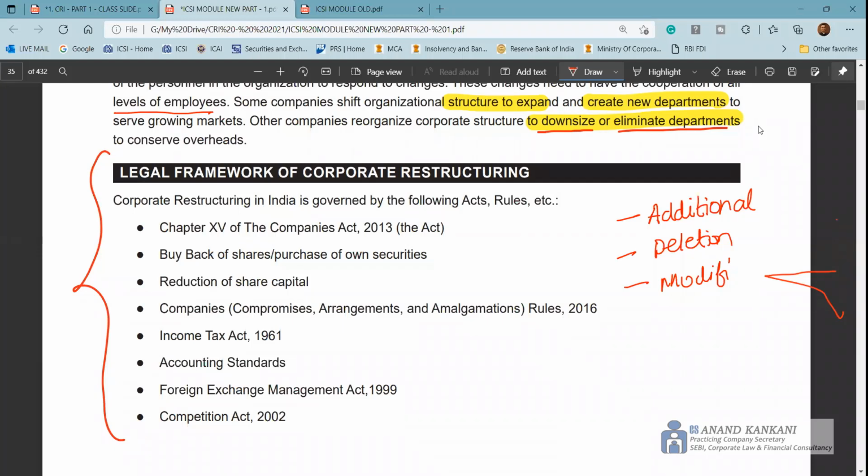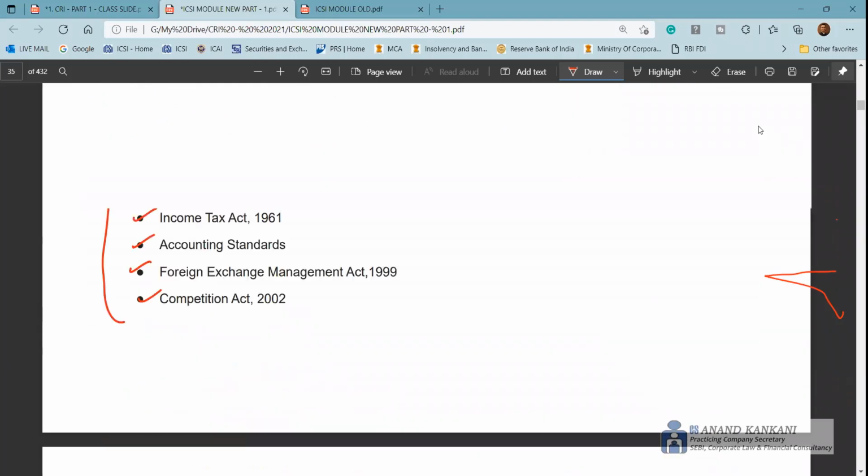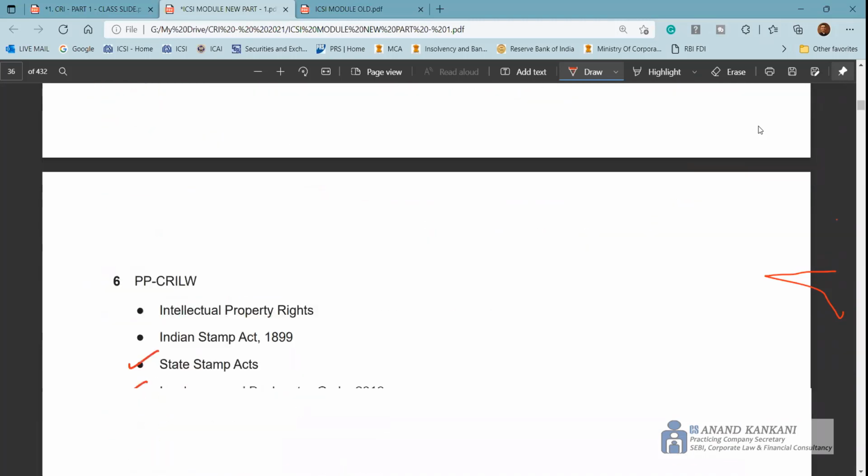You can write, you have chapter 15 of the Companies Act, that's from section 230 to 240, buyback regulations, reduction of share capital, section 66, section 68, right? And then Income Tax Act, right? And then accounting standards, FEMA, Competition Act, stamp duty, Stamp Act, intellectual property right. IBC is also now part of the corporate restructuring activity.